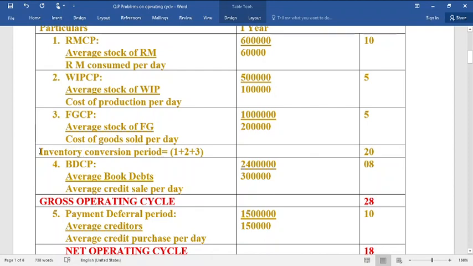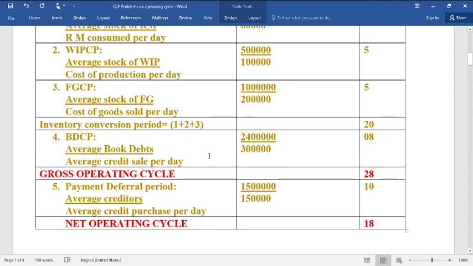Actually this is not compulsory. This inventory conversion period need not be calculated, in the sense that you need not compute 1 plus 2 plus 3 separately. You can directly add the book debts conversion period to these.